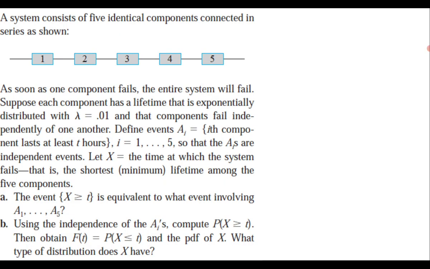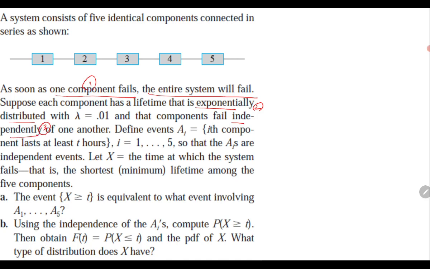The next part shows you a system, and it says that if one component fails, the entire system fails. This is the first piece of information. The second is that each component has a lifetime which is exponentially distributed. The third is that the components are independent.